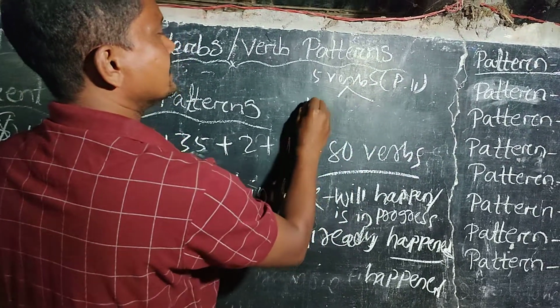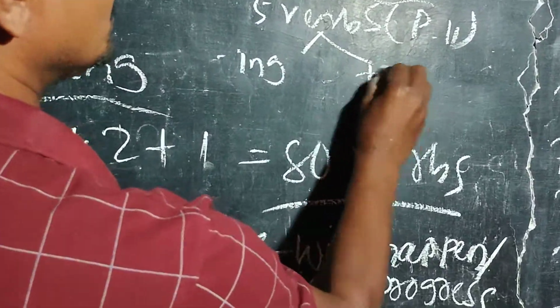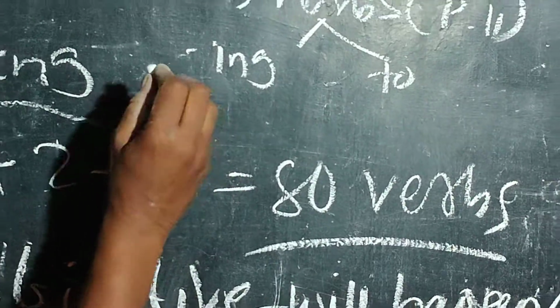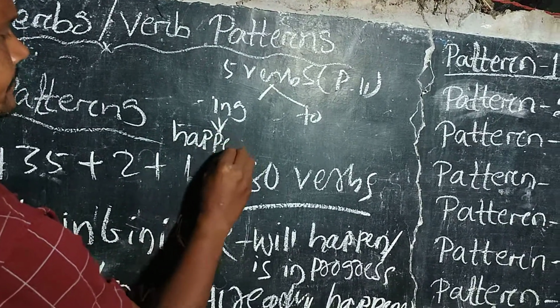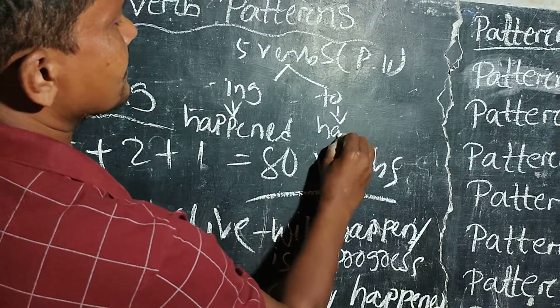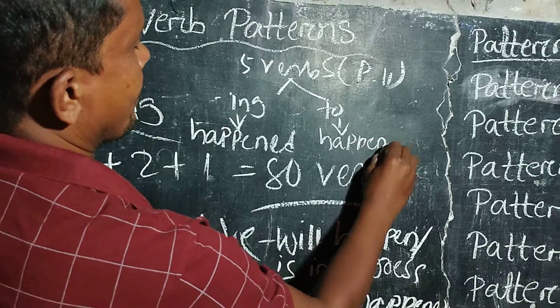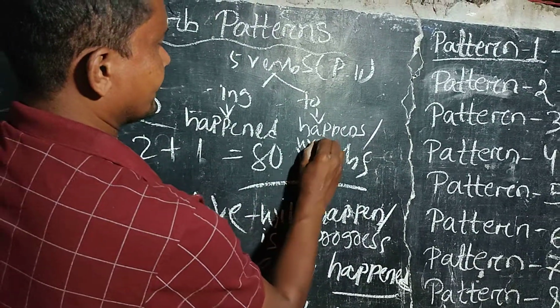That means ing, make a zoom, ing and to. And here ing means happened, already happened, and to means happens or will happen.